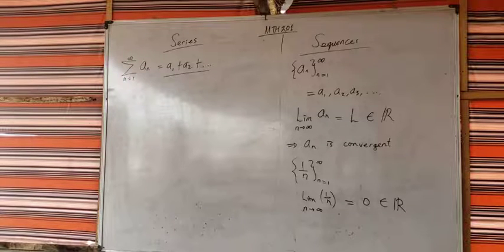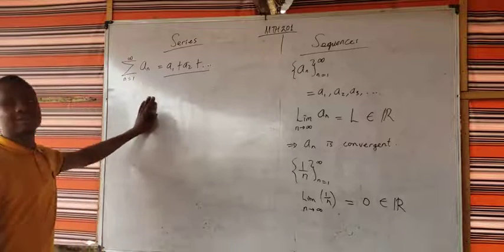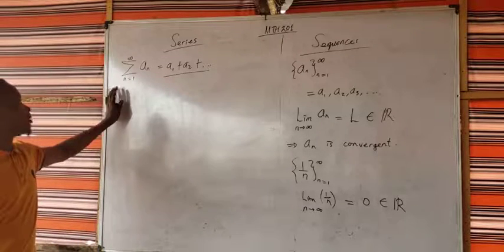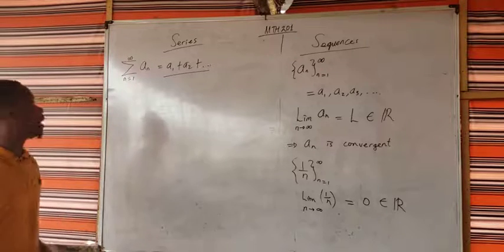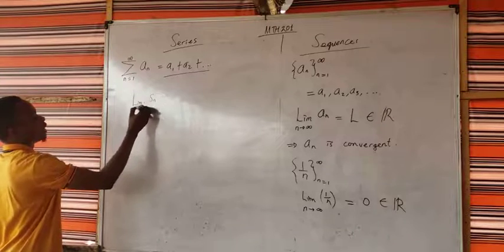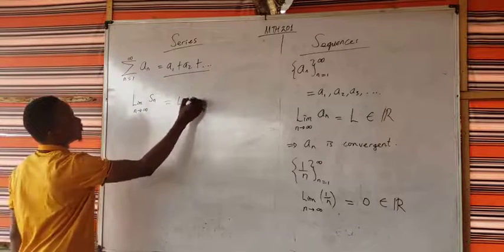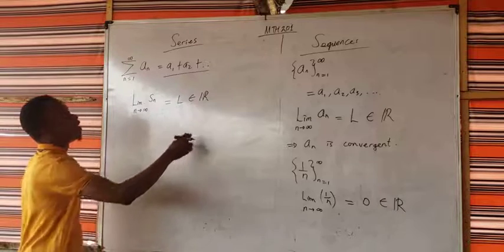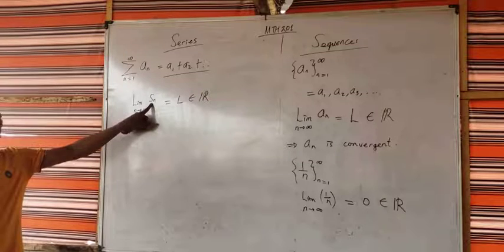If it's going to give you a real number, then we say that the series is convergent. So in the case of convergence of a series, we are not really interested in a sub n; rather we are interested in the limit of s sub n as n approaches infinity. If this limit gives us some L, which is a real number, we say that the series is convergent.